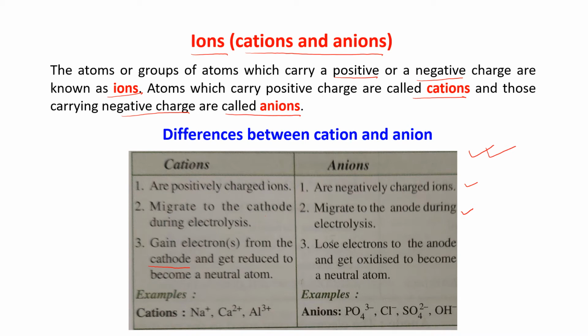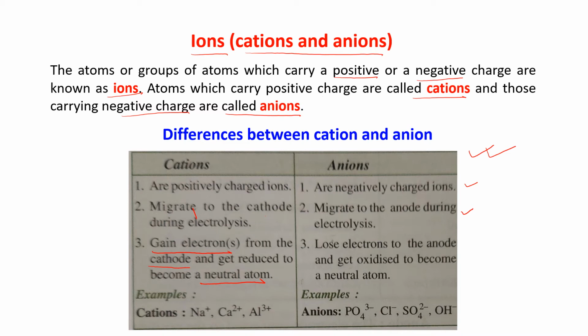So when cations go to cathode, they gain electrons present in the cathode and get reduced. Taking of electron is reduction. So they get reduced and become neutral. They are taking the electron and they become neutral atoms.